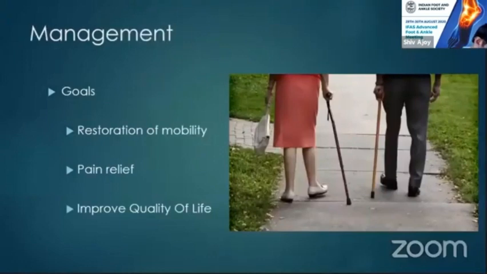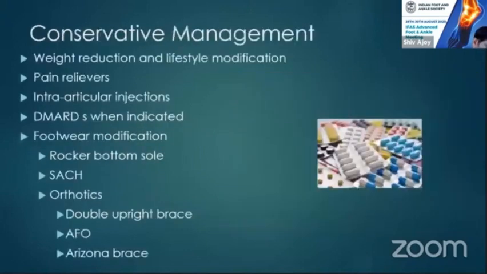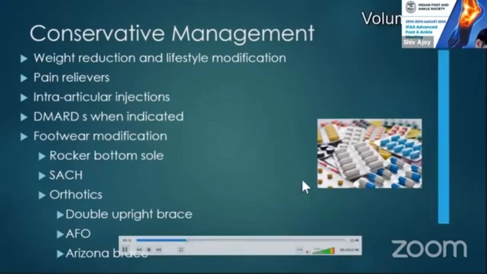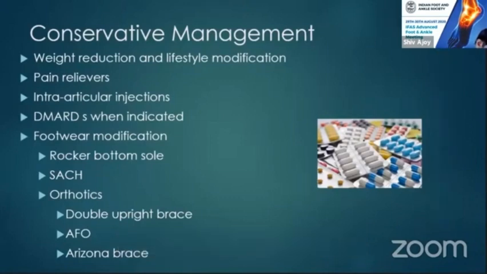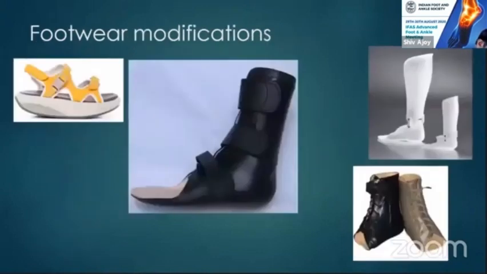Management: the goals will be restoration of mobility, a pain-free joint, and improving the quality of life. For conservative management, first you should aim at weight reduction and lifestyle modification, painkillers, that is pain relievers, which can be given, intra-articular injections in the form of PRP or steroids, DMARDs when indicated, footwear modification, that is rocker bottom sole, SACH, and orthotics such as double upright brace, AFO, and Arizona brace. These are a few footwears that we use.